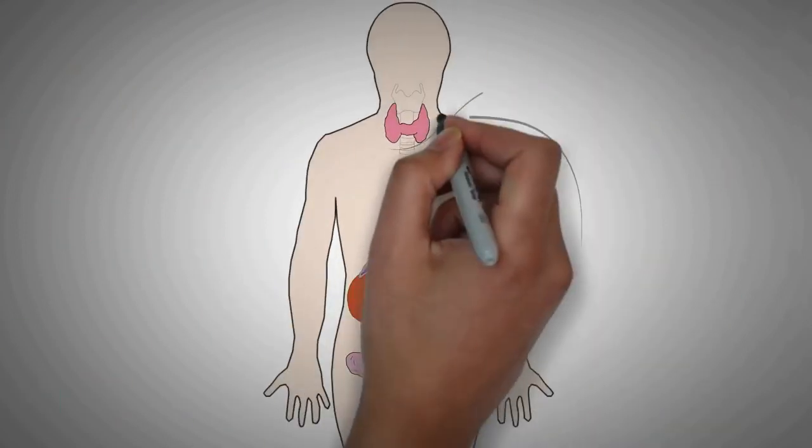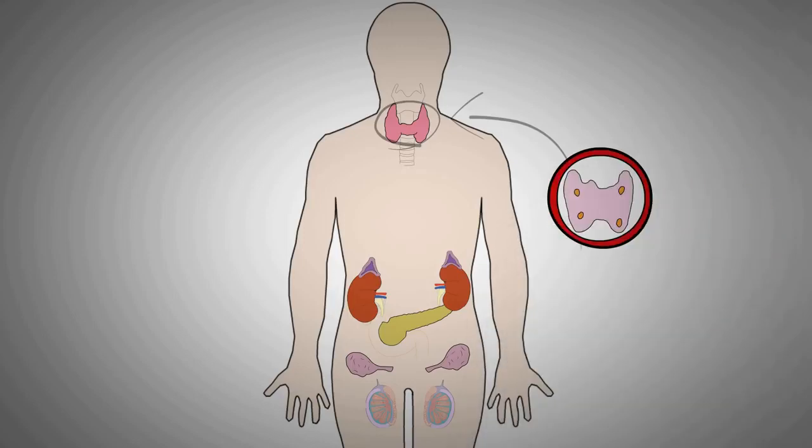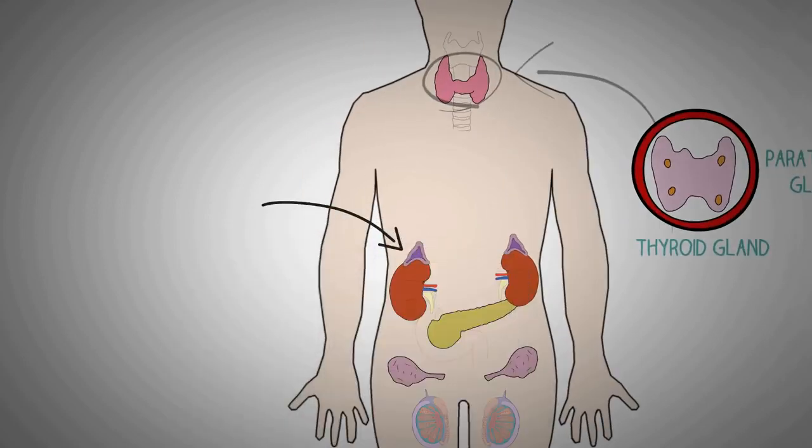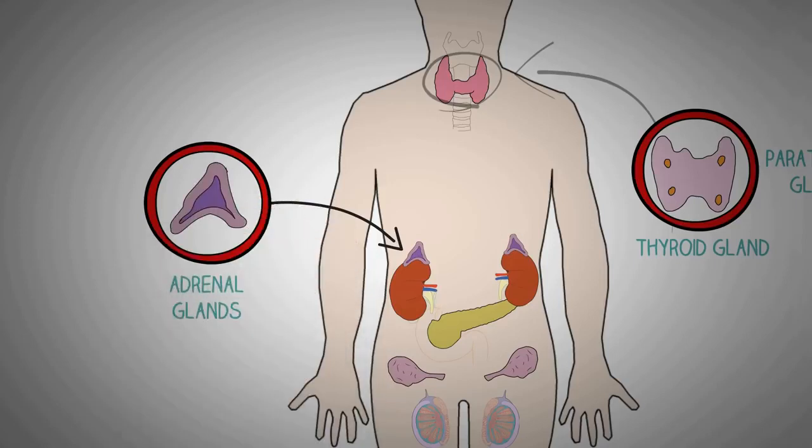The human endocrine system consists of the following glands which are located all over the human body. We have the thyroid gland in the neck, which secretes important thyroid hormones which affect nearly all the cells of the body and maintain a proper metabolism of the body cells. Behind the thyroid gland, we have these four yellow parathyroid glands which secrete the important hormone parathormone. This hormone regulates the calcium and vitamin D metabolism in the body. Above the kidneys, we have the two important adrenal glands which secrete a variety of hormones that affect the metabolism of glucose and electrolytes, and they also secrete the catecholamine hormones, adrenaline and noradrenaline.